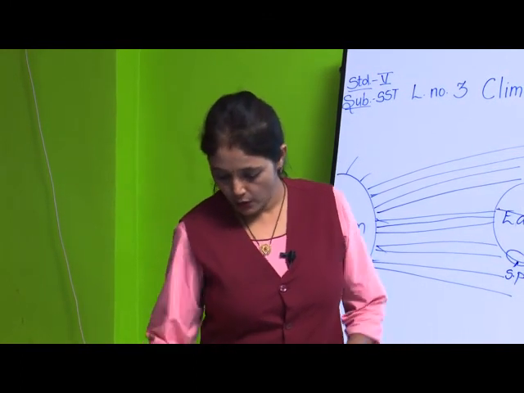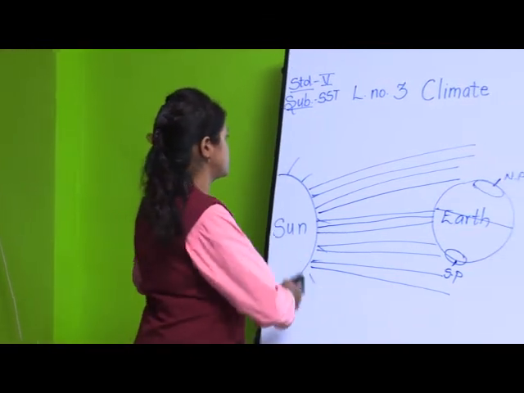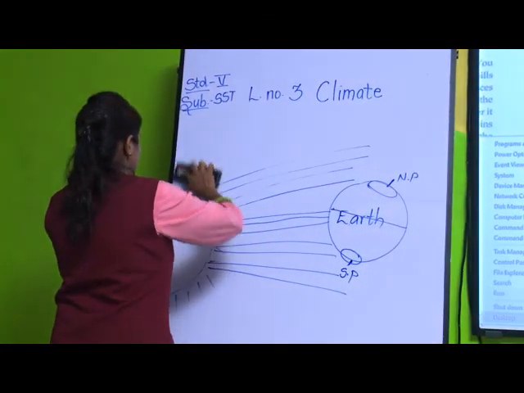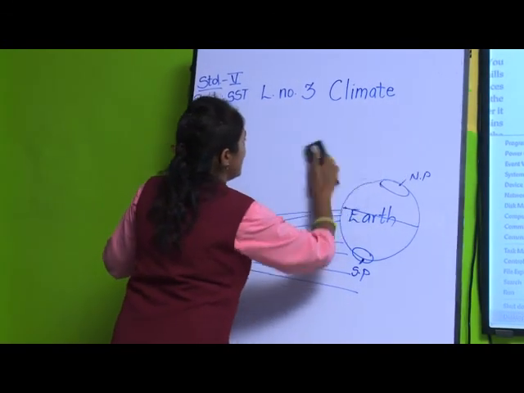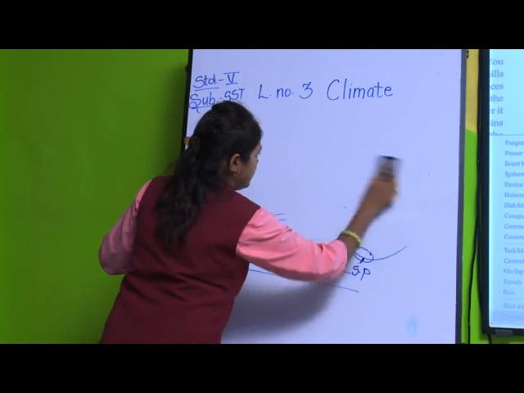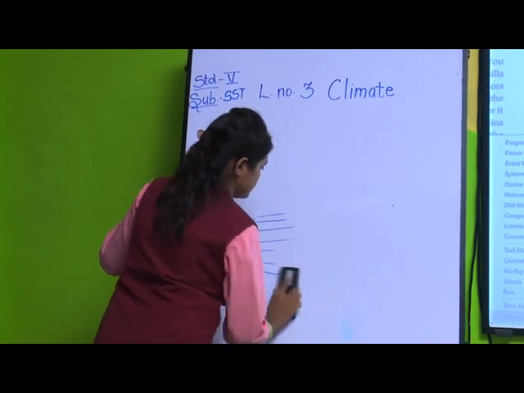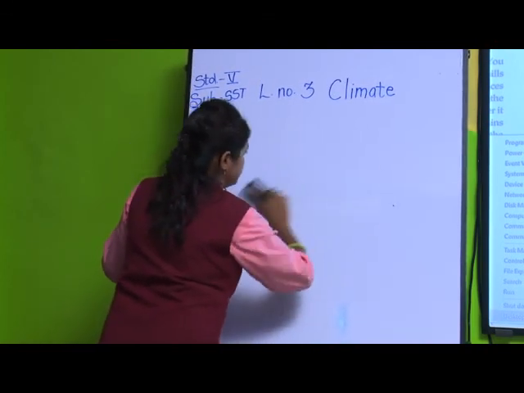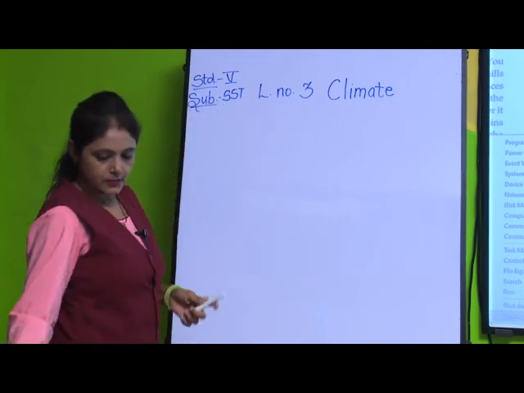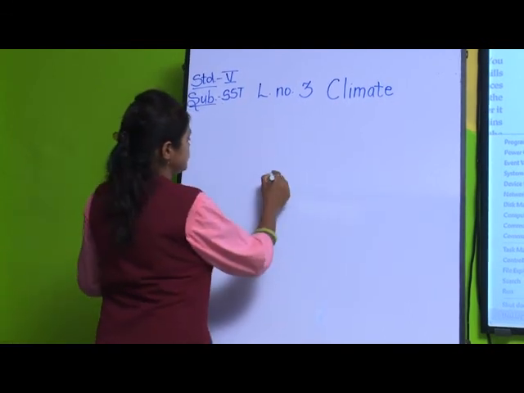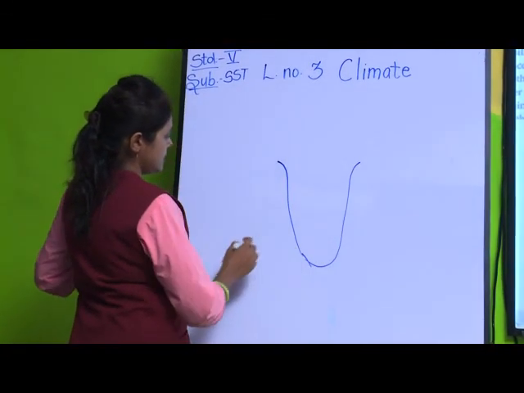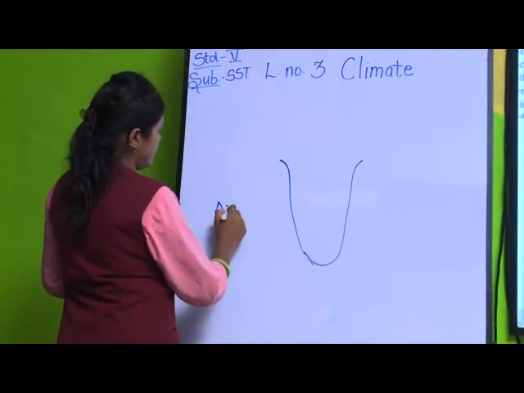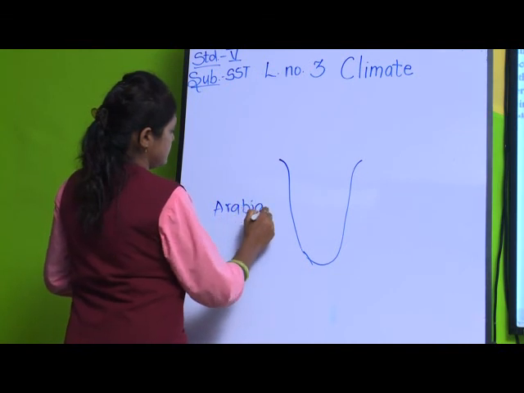Now, let's see how. I will just draw a diagram and try to make it clear. See now, India, the southern part. Here is the Arabian Sea, correct.